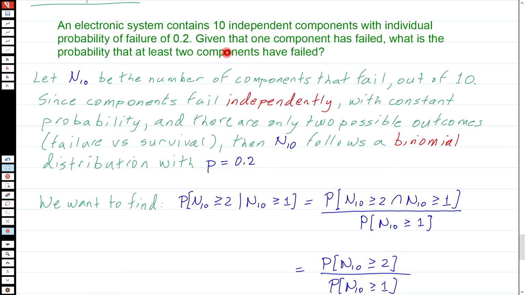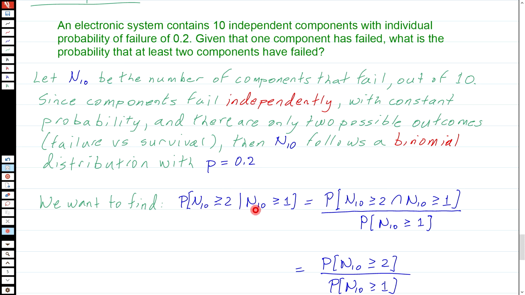So this goes back to this statement here. Given that 1 component has failed, I'm interpreting that as meaning at least 1 component has failed. And that's the given information here. Okay, so we know that for a conditional, there's a number of ways we could write this. We can use Bayes' theorem to flip the conditional around, but that doesn't really help us because we don't know the probability that n10 is greater than or equal to 1, given that n10 is greater than or equal to 2, so Bayes' theorem won't help us.